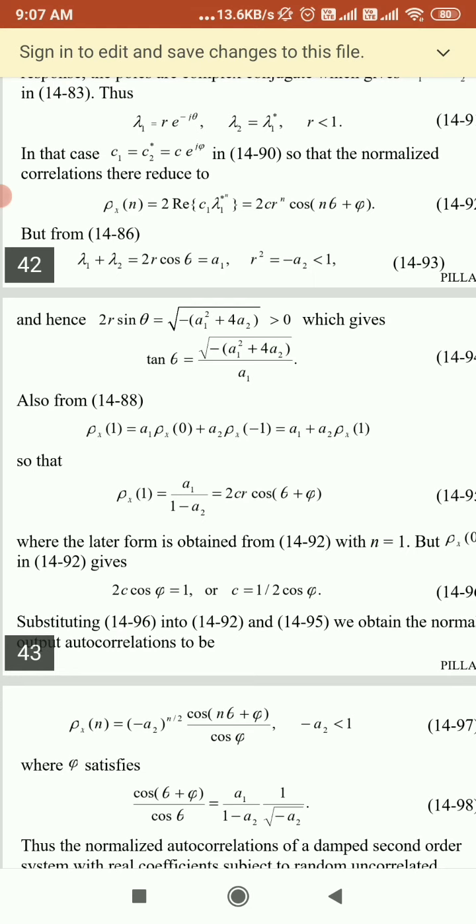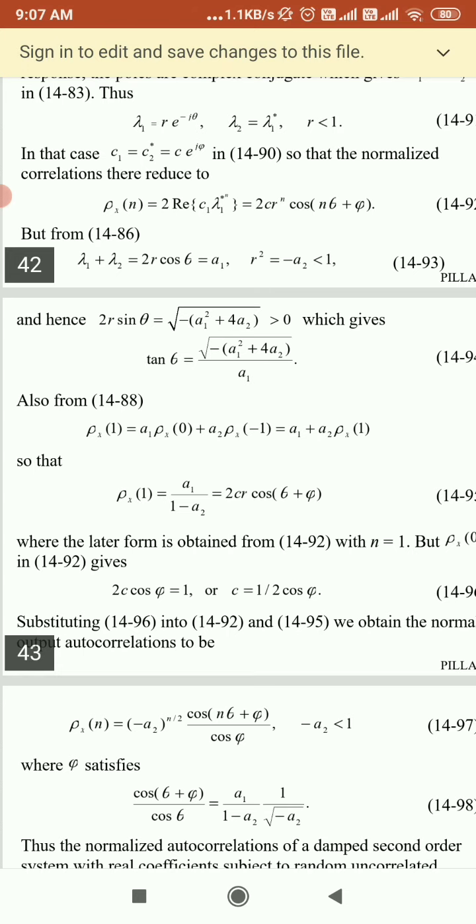So if you solve, hence we can write 2r sin theta, that will be equal to square root of minus a1 square minus 4a2, that will be greater than 0. So that will give us the value as tan theta equal to square root of minus a1 square minus 4a2 upon a1. So you will get here rho x of 1 equal to a1 rho x of 0 plus a2 rho x of minus 1, that will become a1 plus a2 rho x of 1. So that rho x of 1 will become equal to a1 upon 1 minus a2.